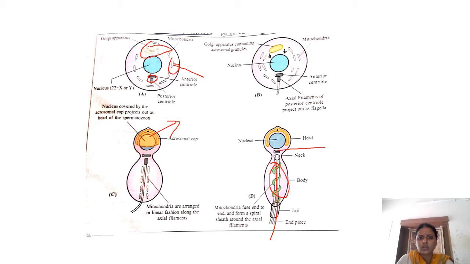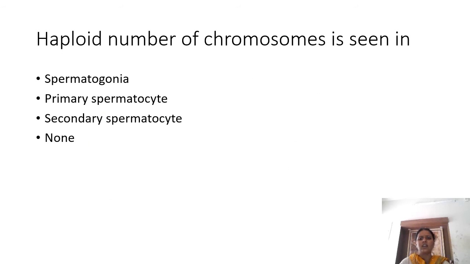Okay, so you have these axial filaments and you have the end piece, which is devoid of a surrounding sheath. The end piece is just only the axial filaments. What is the difference between the tail and the end piece? In the end piece you have only the axial filaments without the surrounding sheath. So this is about spermiogenesis, where the spermatids are getting converted into mature sperms.